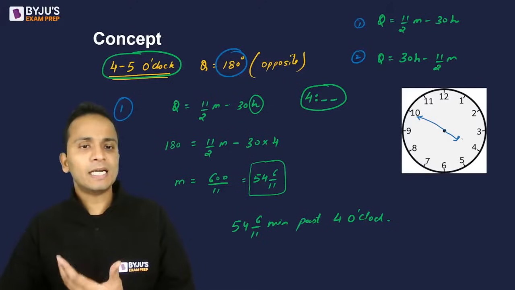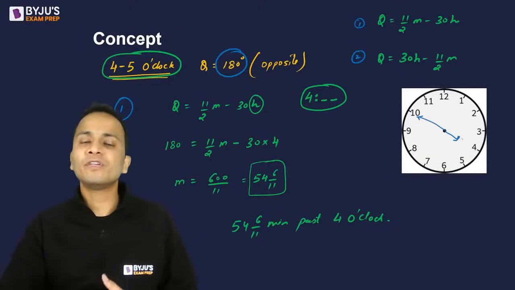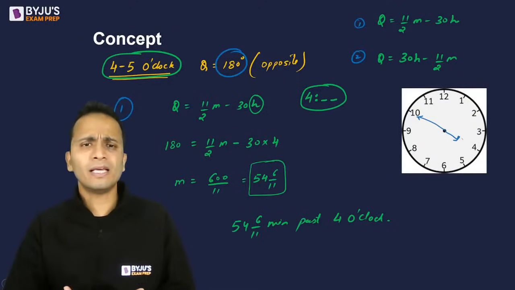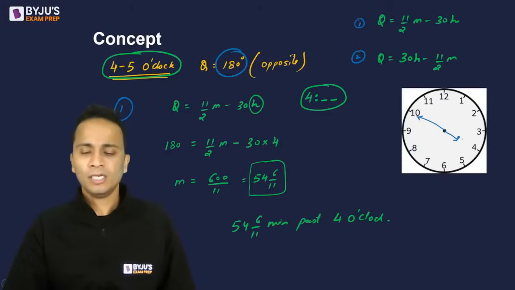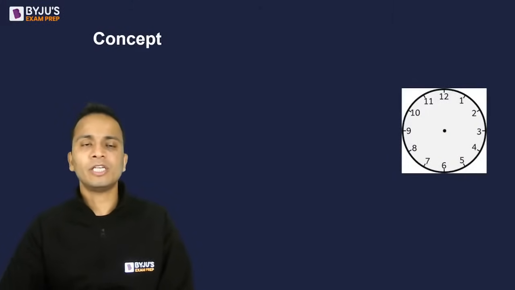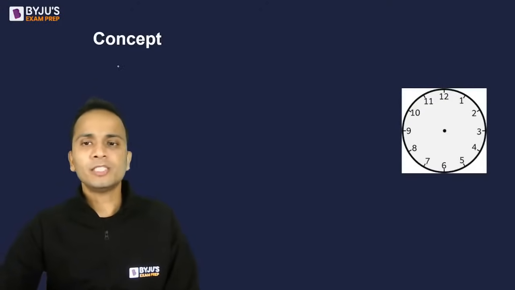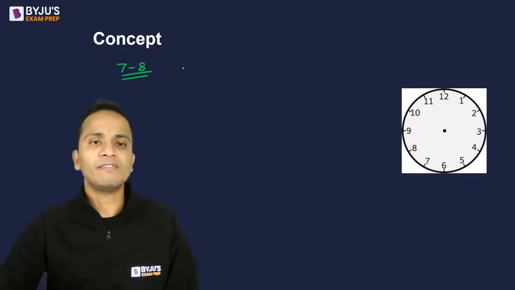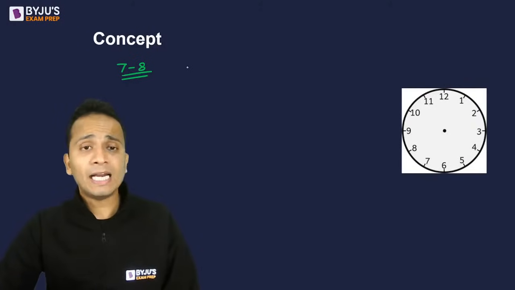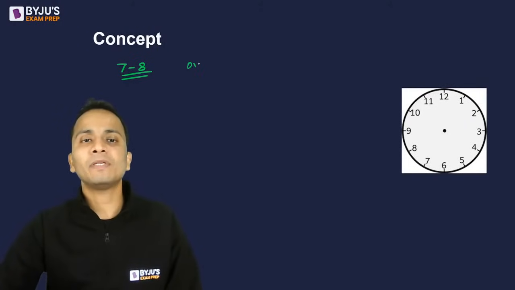Let's continue and let's see if any other angle other than 180 is given to us. Now let's move ahead and I'm erasing everything on the screen. Now the question is, at what time between 7 and 8 o'clock will the hands of the clock overlap each other?